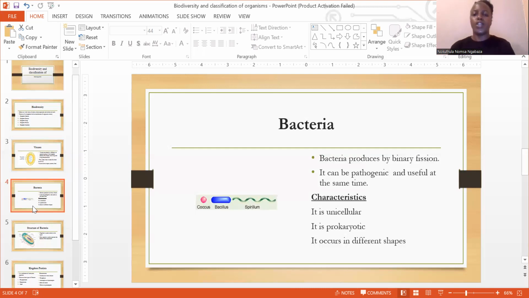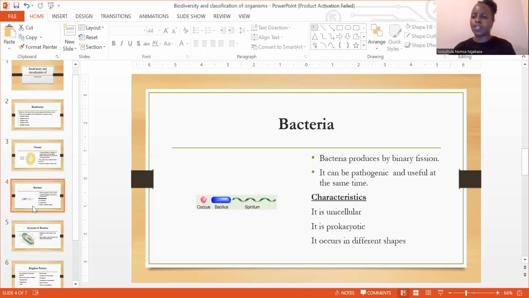That's how it happens. So bacteria can either be pathogenic or it can be useful at the same time. Someone will be asking, we are saying it can be pathogenic and also saying it can be useful, what do you mean? Anything that is said to be pathogenic, guys, we're simply saying it has the ability to lead to a disease, or it actually causes, that's the correct word, it actually causes a disease.